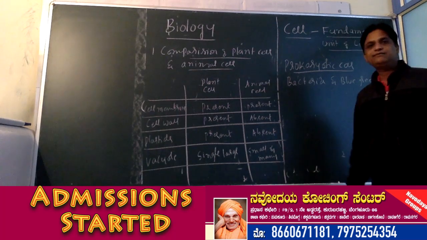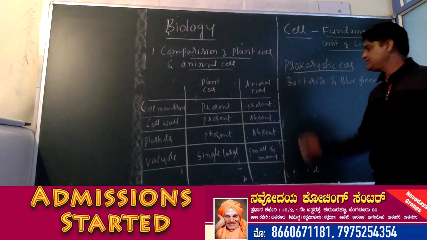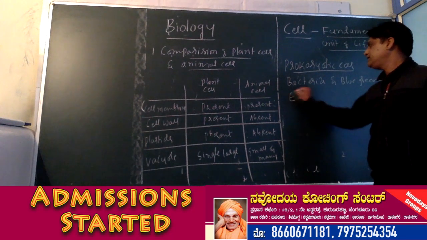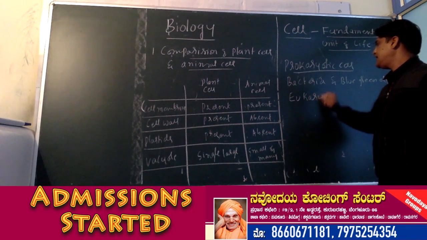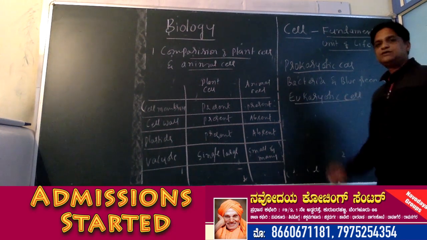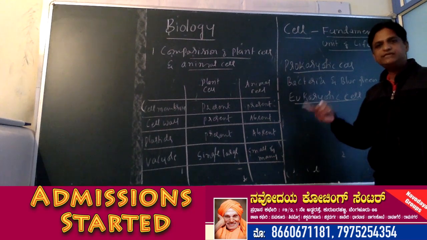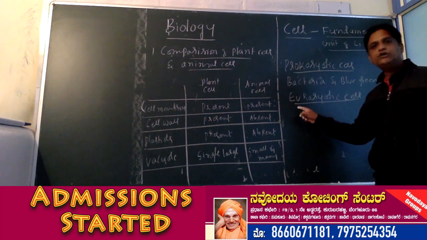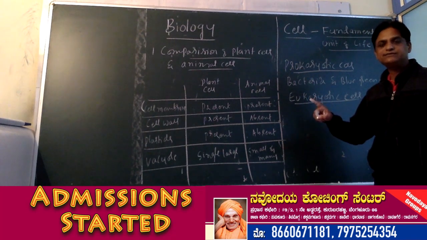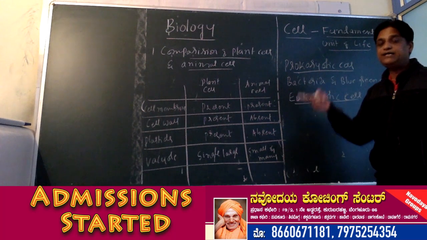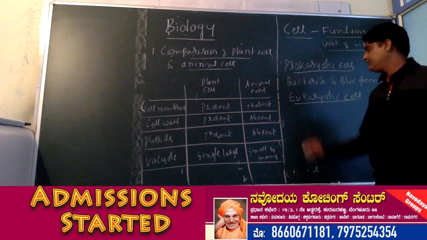And similarly, in all higher organisms, genetic material is covered by nuclear membrane, which is called eukaryotic cell. So eu means true, karyon means nucleus. True nucleus. Primitive nucleus means nuclear material is not covered by nuclear membrane. True nucleus means nuclear material is covered by nuclear membrane.